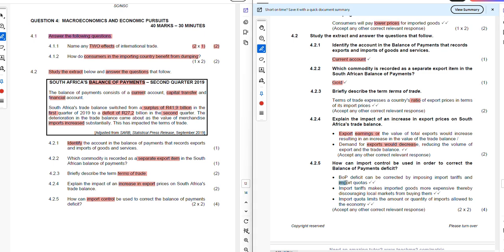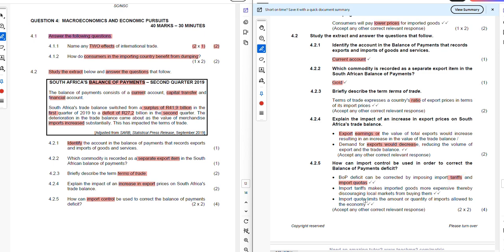When we're talking about import quotas, it means that there is a limit in terms of what we can get for certain products in South Africa. Let's say, for example, there's a limit in terms of the cars that can come from China to South Africa. By limiting that, we are controlling the import. By controlling that import, the consumers in South Africa will then be forced to buy from other companies in South Africa.